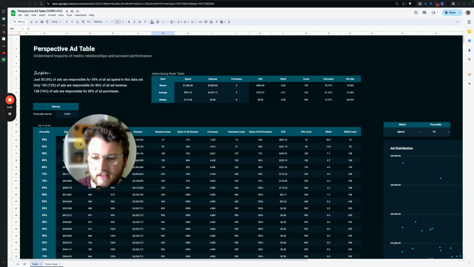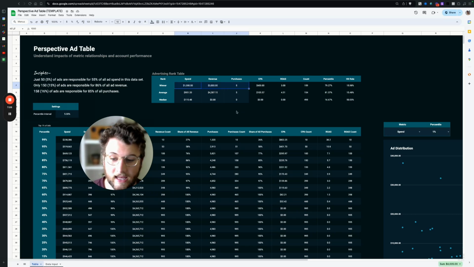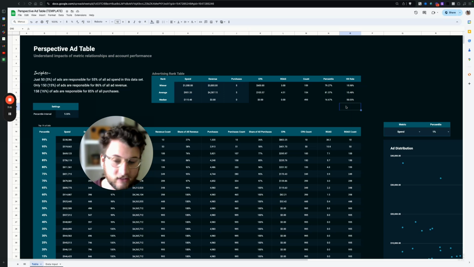So what does this mean for you? Number one, it means realizing that when you are trying to find a winner, what do you actually classify as a winner? And this tool actually helps you figure that out. A winner for us, which you define for the tool, is an ad that spends at least $1,000, makes at least $3,000 revenue, and gets at least 5 purchases. For us, this would be considered a winning ad, okay? And we can see that about 16% of the time this happens. So our winners, we have a 16% hit rate.